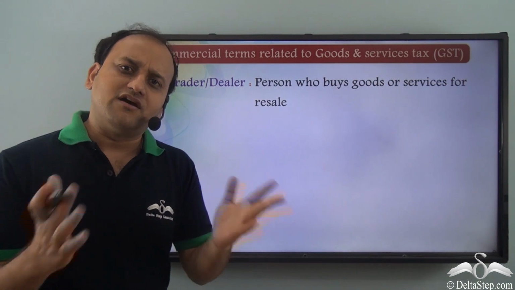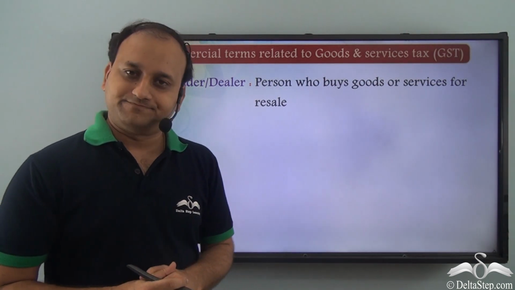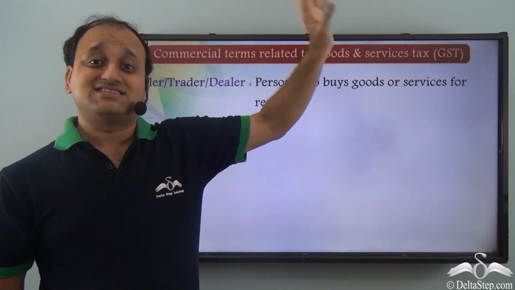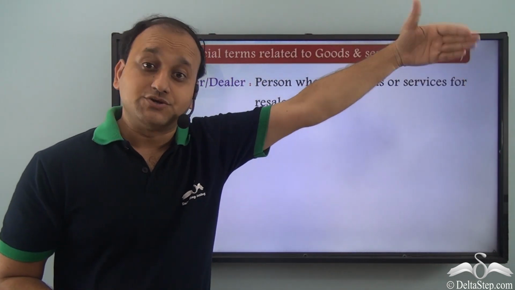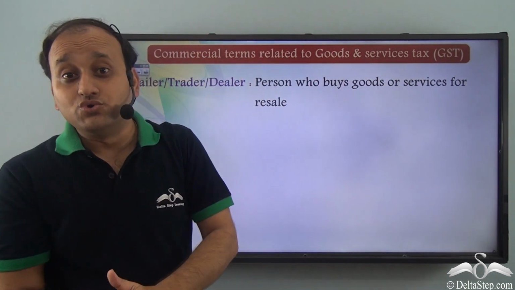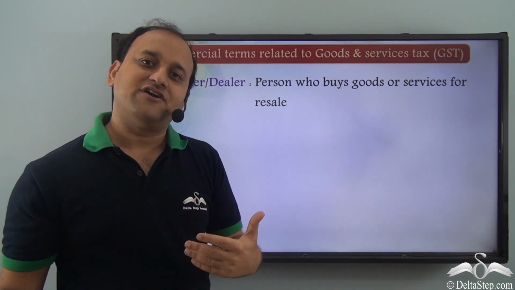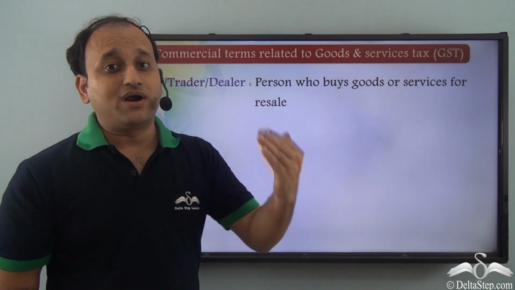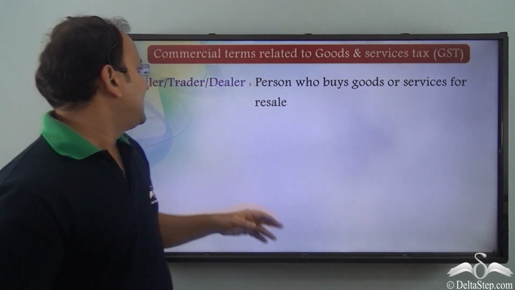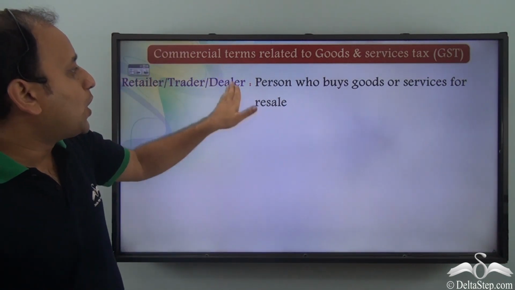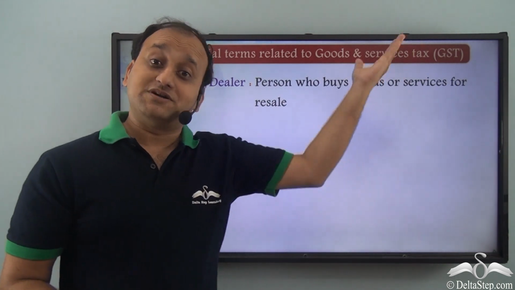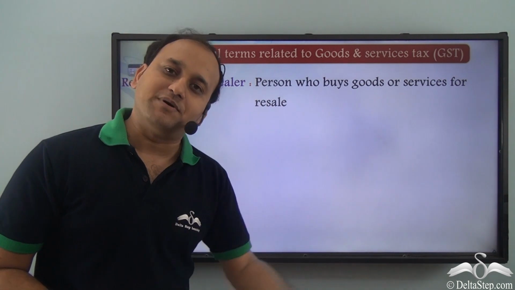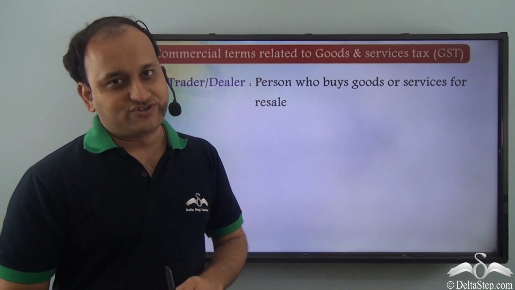For example, Ravi has a television showroom. Now, Ravi purchases certain television sets from Samsung. So, he is purchasing the television sets to display in his showroom, and different people come and buy those television sets. So, what is Ravi here? Ravi is a retailer, trader, or dealer because he is purchasing the television sets to sell to other people. He is not purchasing it for his own use.